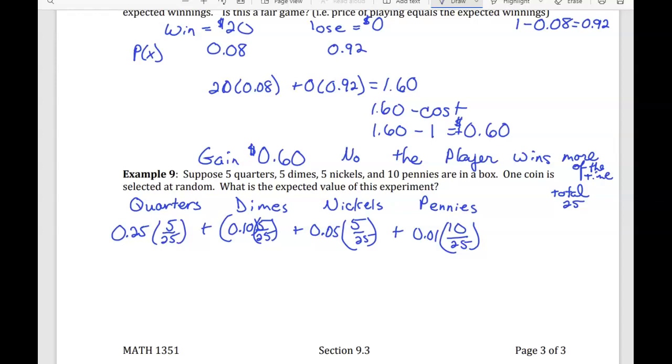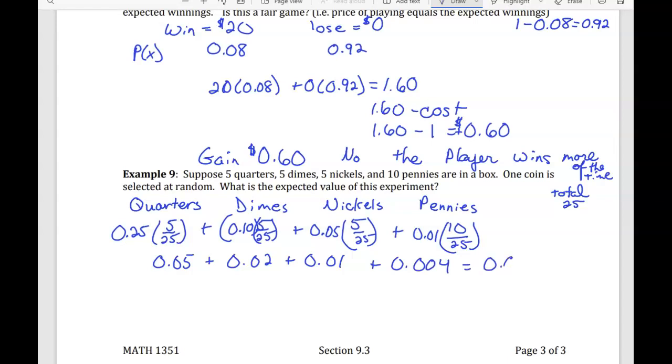So 0.25 times 5 divided by 25 is going to be 0.05. 10 cents times 5 divided by 25 is going to be 0.02. 5 cents times 5 divided by 25 will be 0.01. 0.01 times 10 divided by 25 would be 0.004.